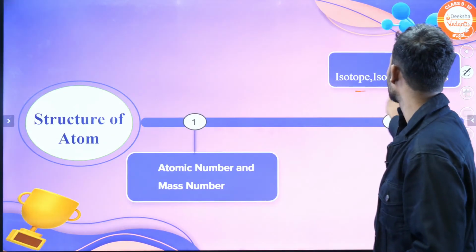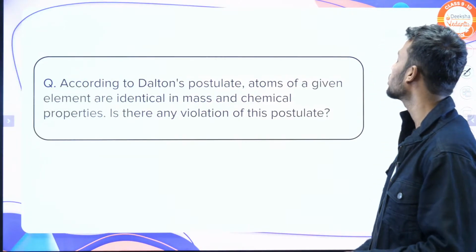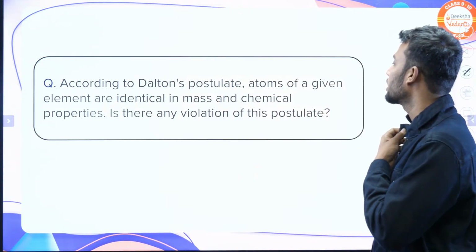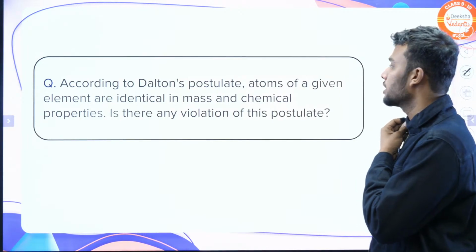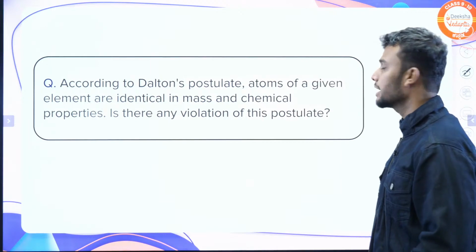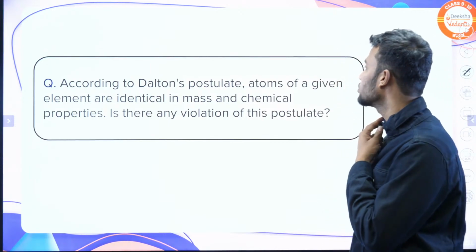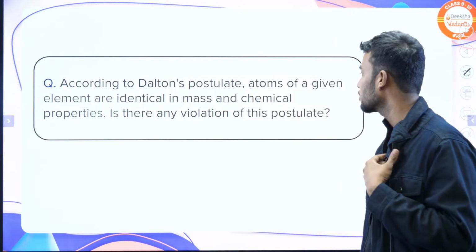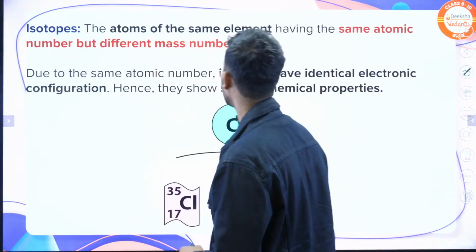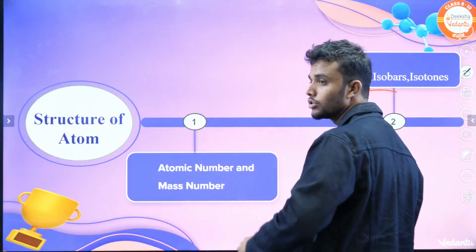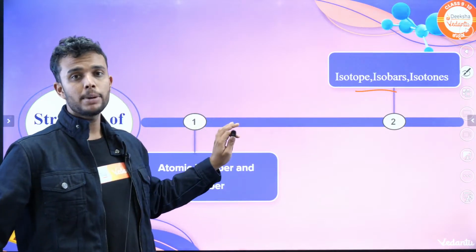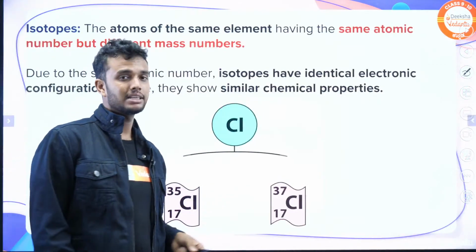Last one. Isotopes, isobars and isotones. The question is, according to Dalton's postulate, atoms of a given element are identical in mass and chemical properties. Is there any violation of this postulate? According to Dalton's theory, atoms of an element are identical in mass and chemical properties. Is there any violation? No, there is no violation, is there? Correct? Last, move on to isotopes, isobars and isotones. It's a very simple concept students. In 5 minutes we can complete the topic and summarize it.